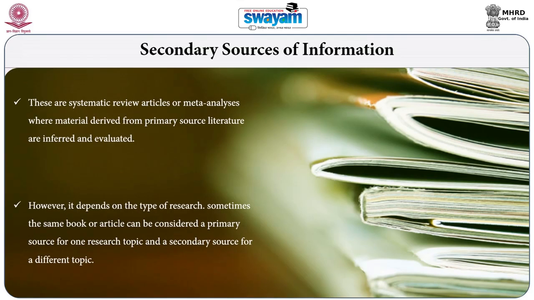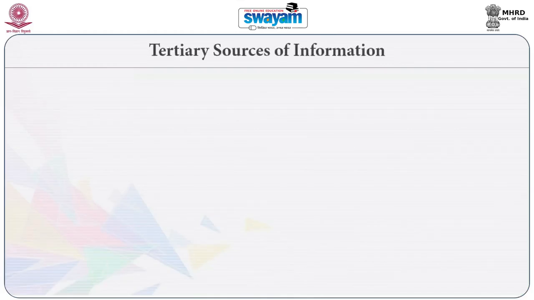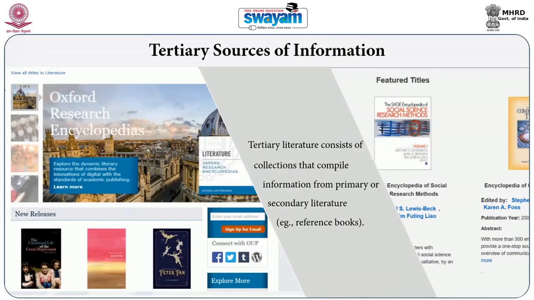It may be a primary source for one research, and the same item can be considered a secondary source for another research. Then comes the tertiary literature, which are collections compiled from different sources of information like primary and secondary. These are basically called reference sources, like encyclopedias or handbooks.